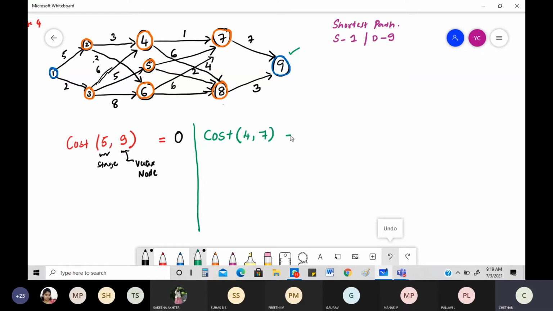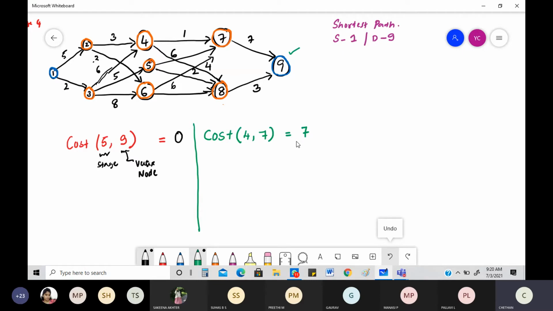What is the cost I have? To where? You need to think, to where? To the destination. To the destination, what is the cost that is associated with it? Look into the diagram very clearly. You can see that the cost associated is nothing but 7. This one, 7 to 9. See, from here, this is fourth stage. This is node 7. From here, what is the cost to destination? 7 to 9, it is 7. I have written that 7. No doubt in that. Okay.